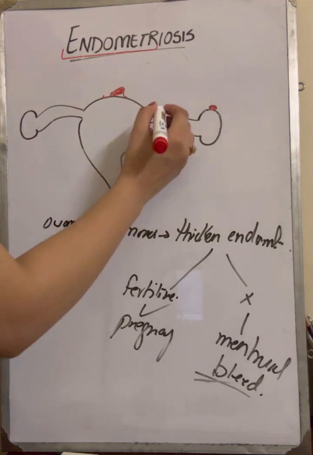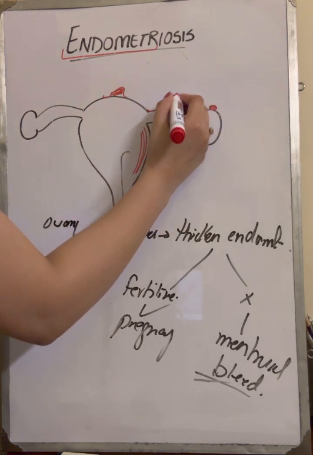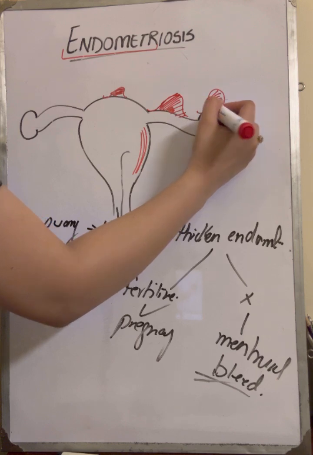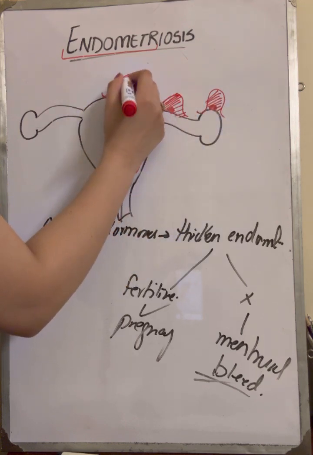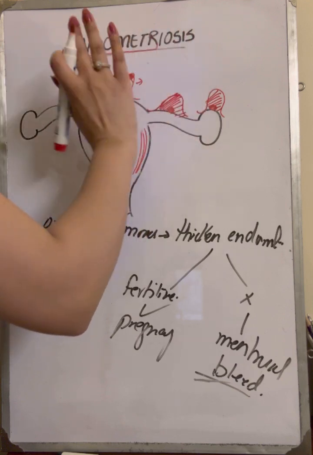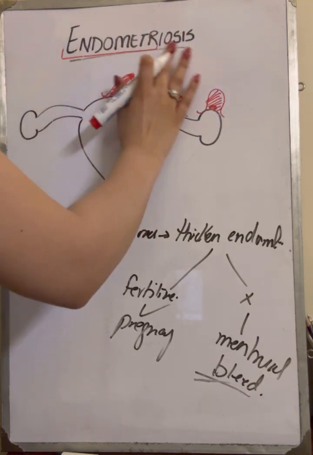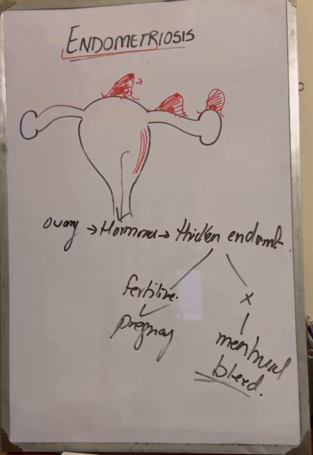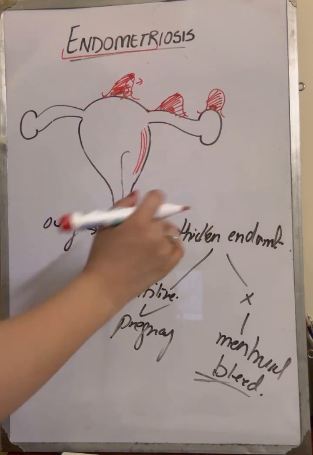The endometrium bleeds, this gets thickened, with no place to go out. It pushes the structures on the other sides, and it will lead to pelvic pain. Okay, so this is basically whatever is going on.